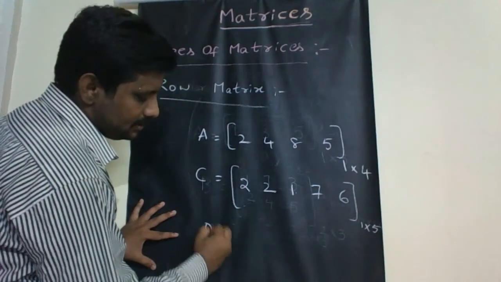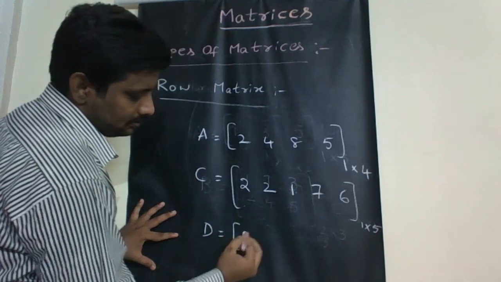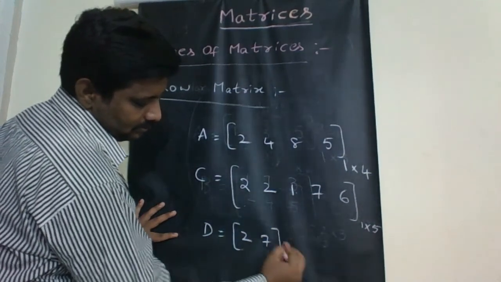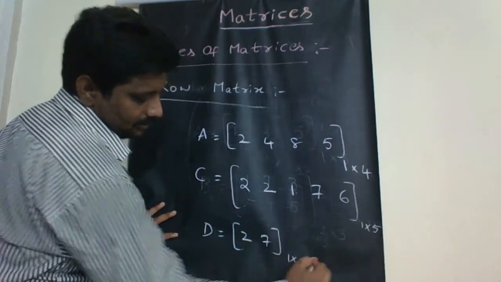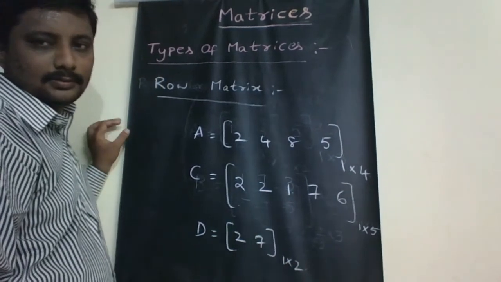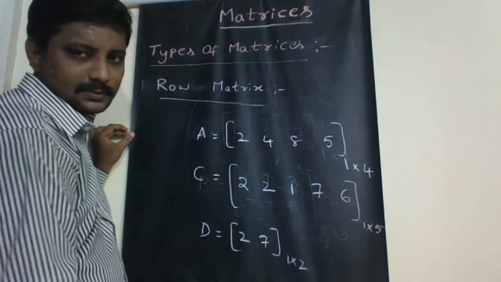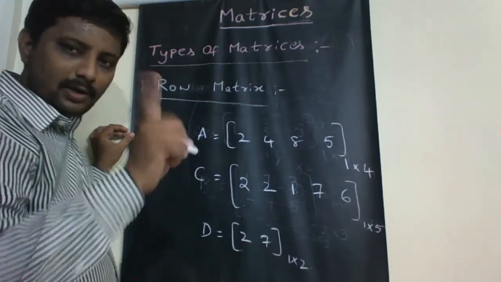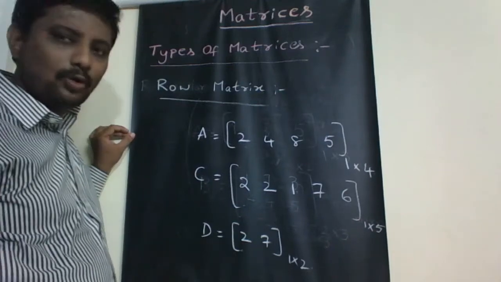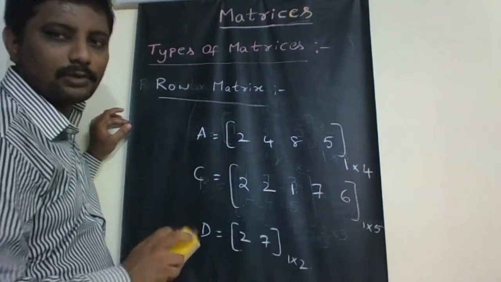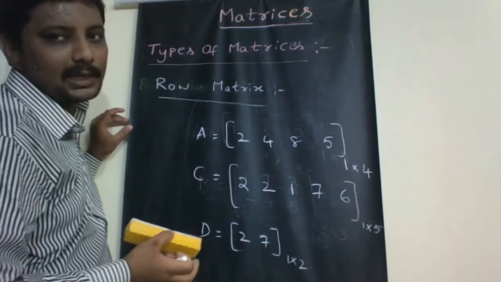Another example, it is also a matrix having one row and 2 columns. Since the matrix has only one row, it is called a row matrix. So write down the definition: a matrix which has only one row is called a row matrix.